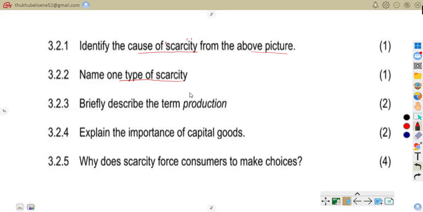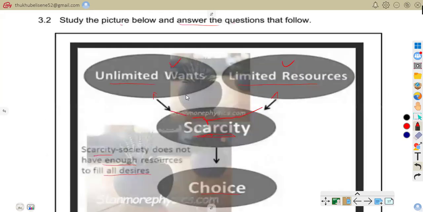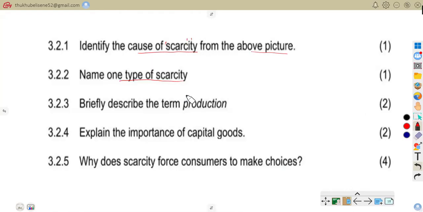But with absolute, resources do not exist. Hope we are together on that. So I've said it's absolute as well as relative scarcity. With relative, I'm saying resources are existing, but they are very limited. But with absolute, resources do not exist at all. Hope we are together on that.